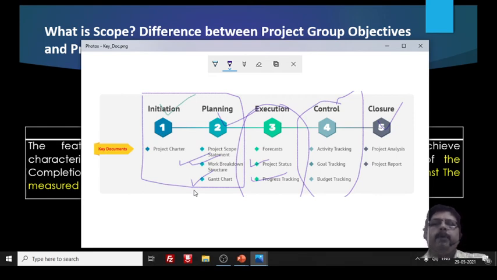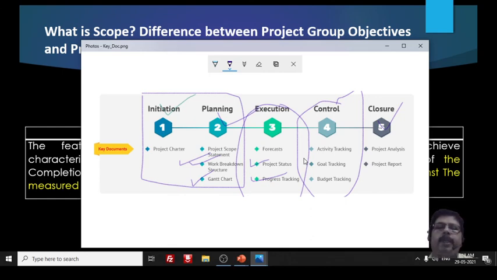So it is very important to have control over the different activities by doing activity tracking and goal tracking, whether it is in the right direction to achieve the goal or not. That is the second, control tracking. Then budget tracking, that is, whether it is achieved within the desired budget or not, is also an issue.